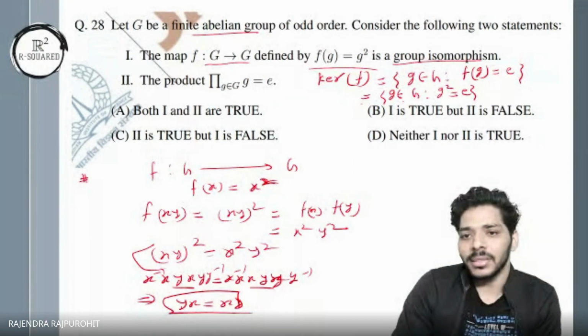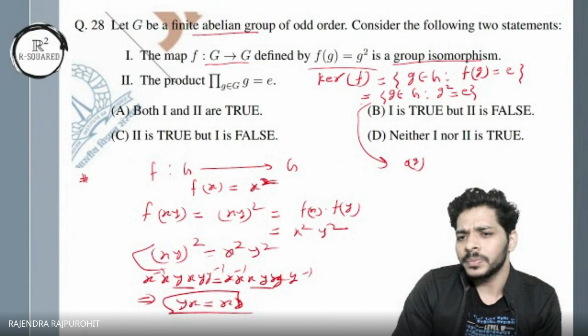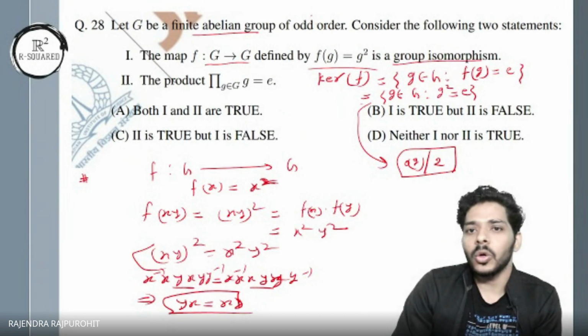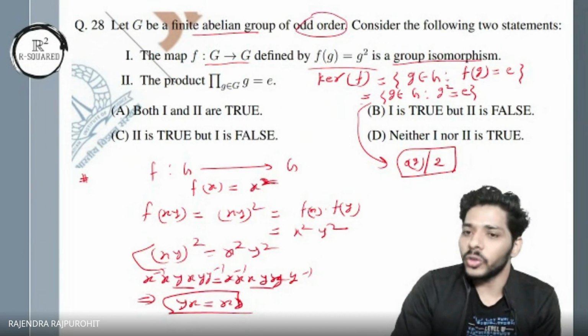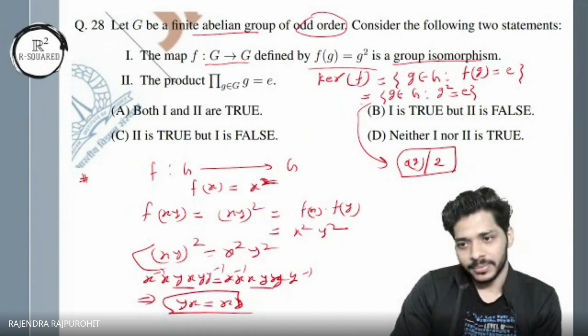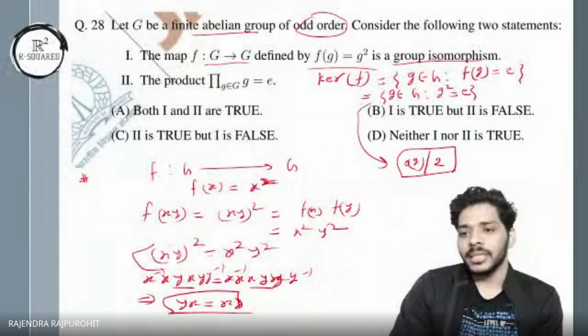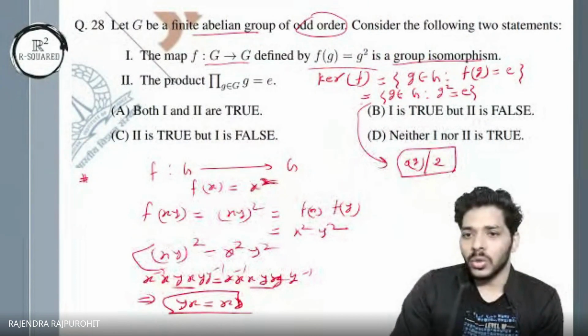That simply implies that the order of g divides 2, right? Because g² is the identity. Now the group is of odd order. Can there be any element of order 2? No, by Lagrange's theorem there cannot be any element of even order.